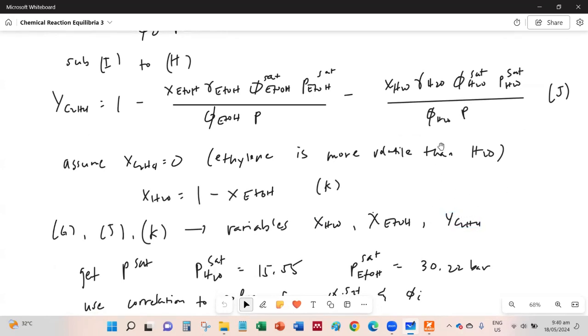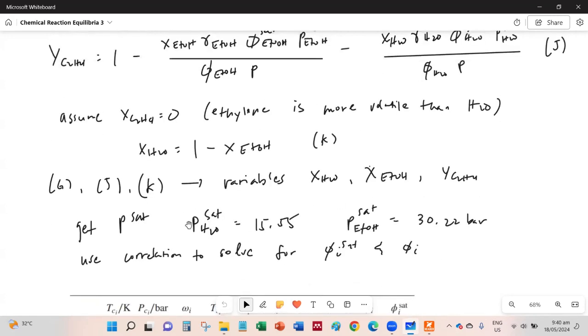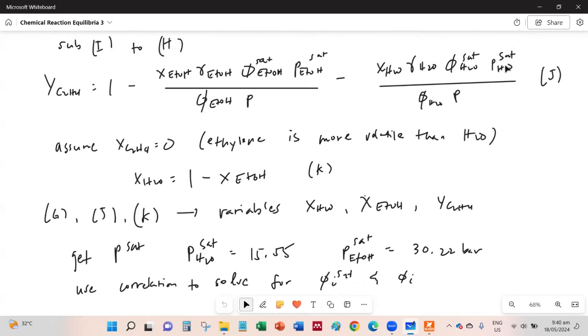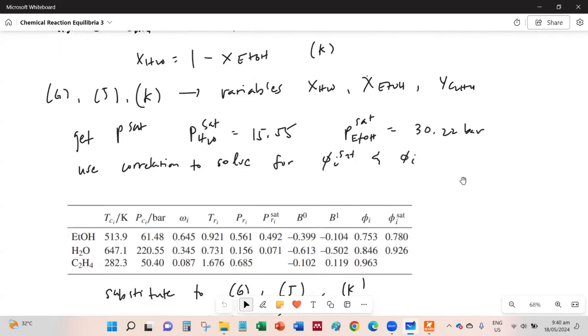The rest of the terms we can solve, like the fugacity coefficient. You can use a correlation to solve that. The activity coefficient can be found using a reference. For the P saturation, we can use the Antoine equation. So please just calculate the P saturation of water. Again, this would be that one. And then, as mentioned, we use a correlation to solve for the saturation fugacity coefficient and the pure species fugacity coefficient.